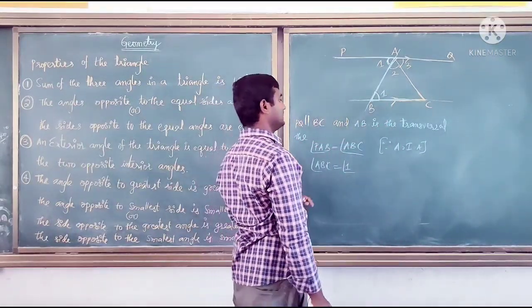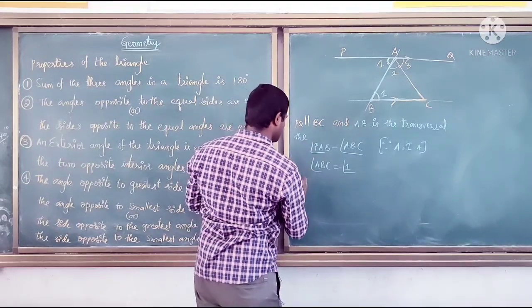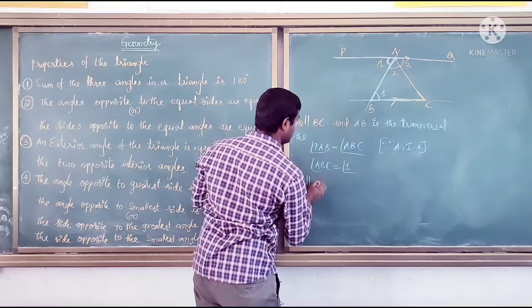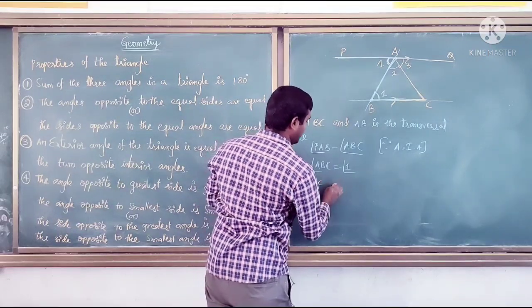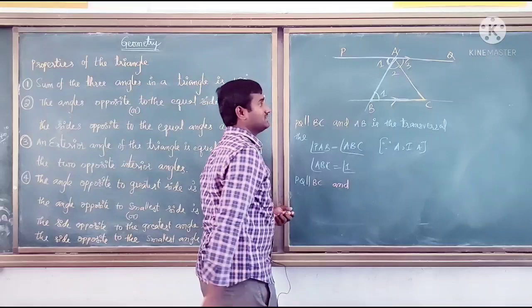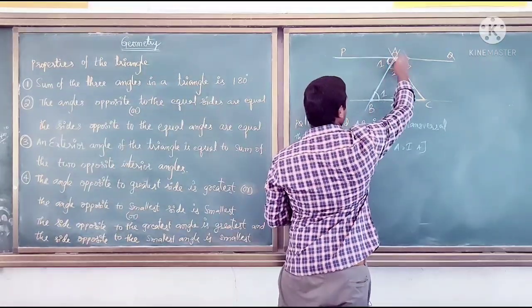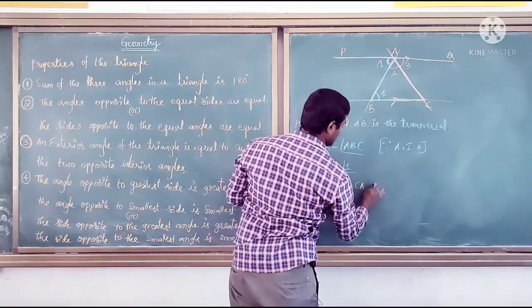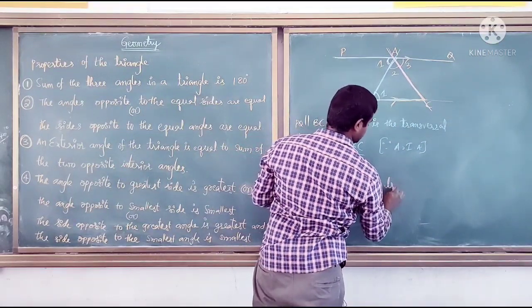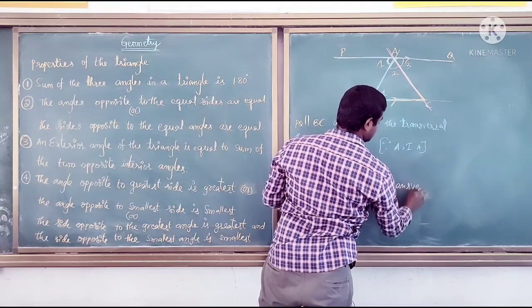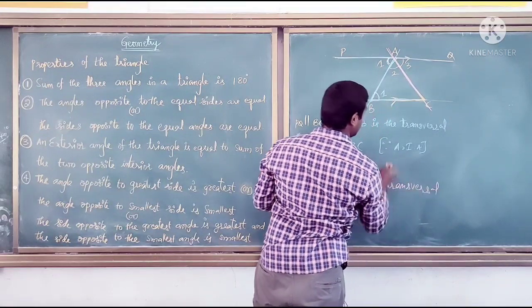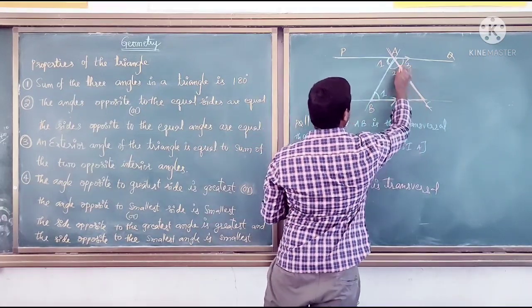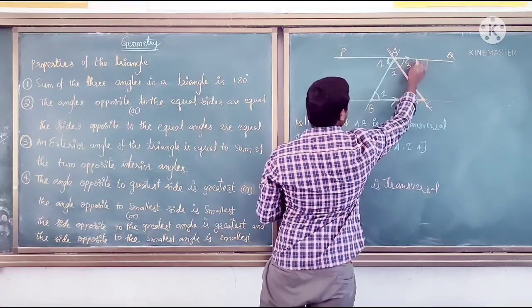Next, in the same manner, PQ is parallel to BC, and now the transversal is CA. Then can I write angle BCA equal to angle CAQ, which is angle 3?